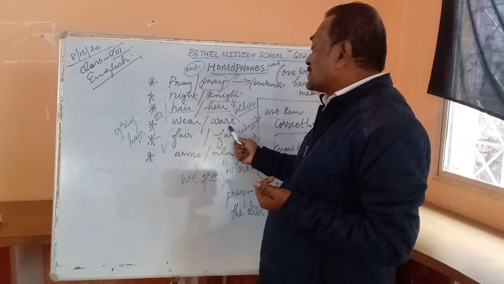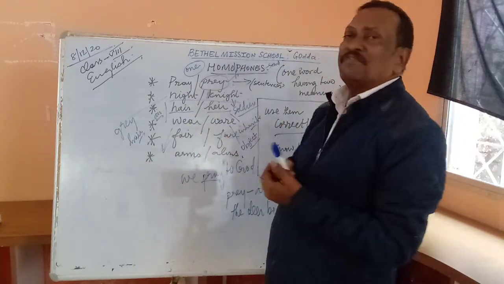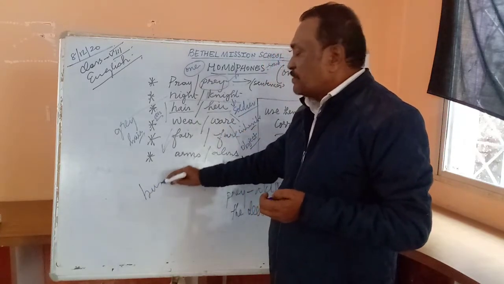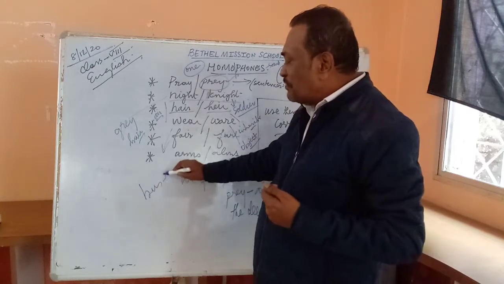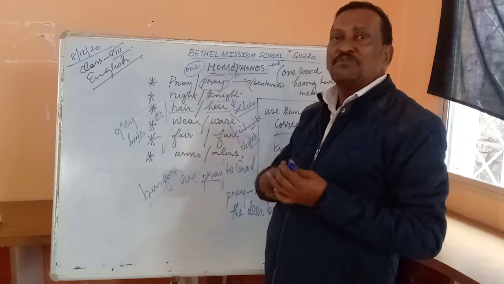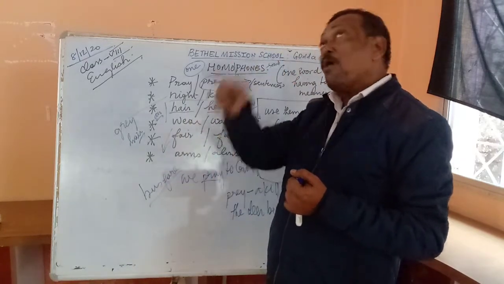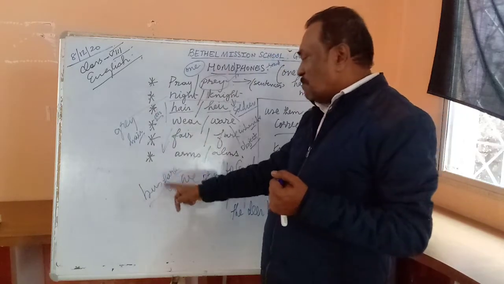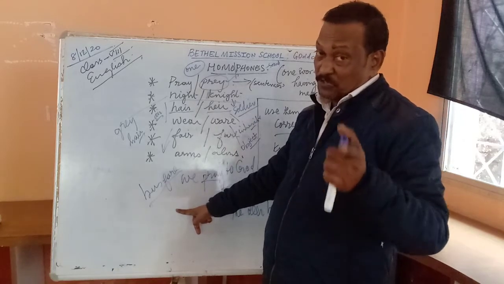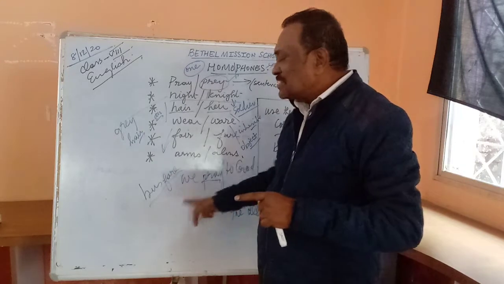And this one is fare. The same pronunciation, F-A-R-E. But the meaning is different. What do you mean by this fare? Bus fare. You pay the money and get a ticket. So you pay the fare, bus fare. The amount paid, okay, to travel a distance either by train or by bus or by plane. So bus fare, used for bus. Train fare, used for train. Airfare, used for the flights. So fare means the charge.